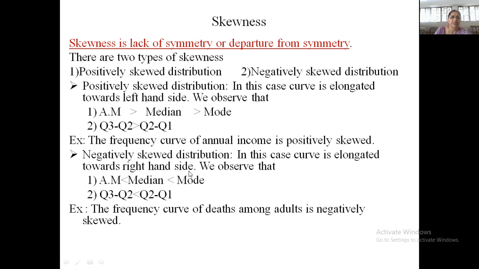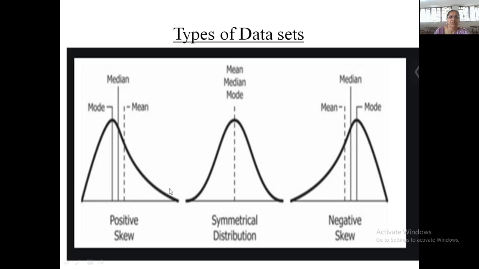right hand side, and in that case we will see that arithmetic mean is less than median is less than mode, and in that case Q3 minus Q2 is less than Q2 minus Q1. For example, I have already discussed number of deaths according to age. So these are the types of skewness.